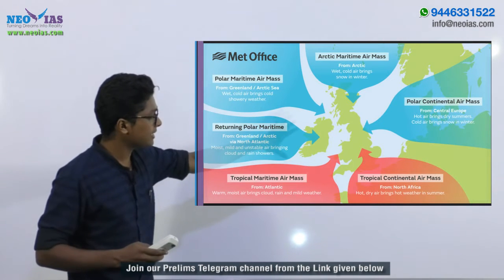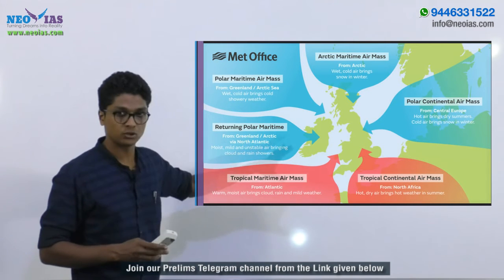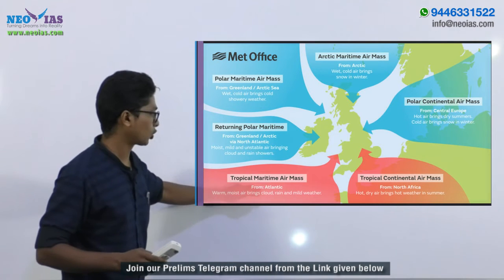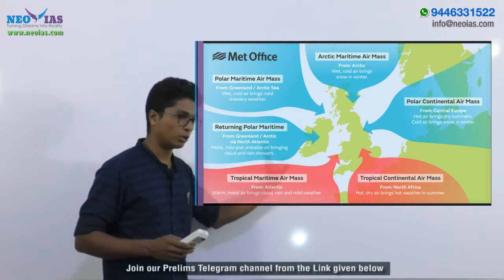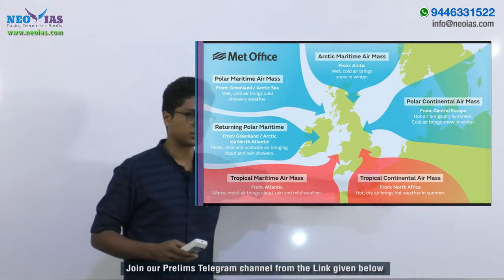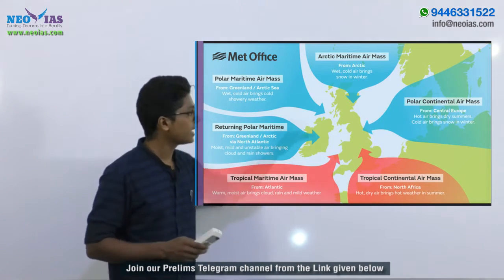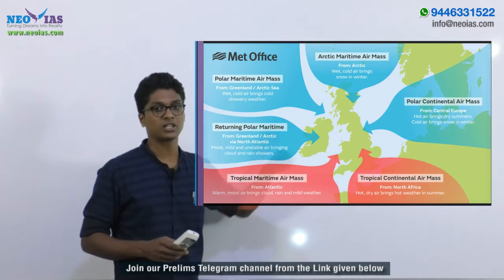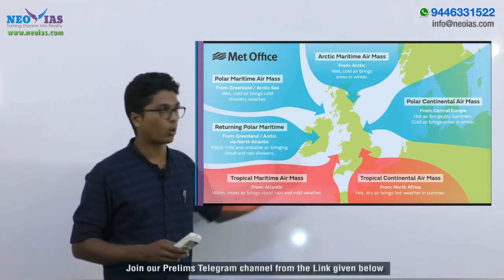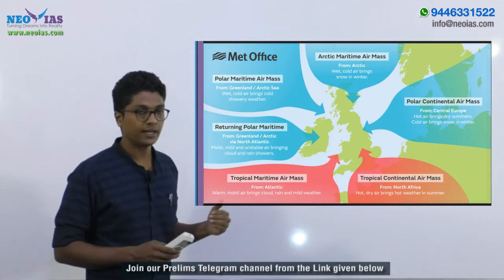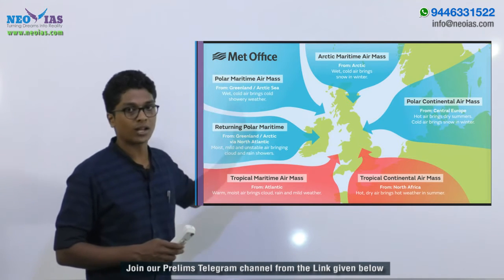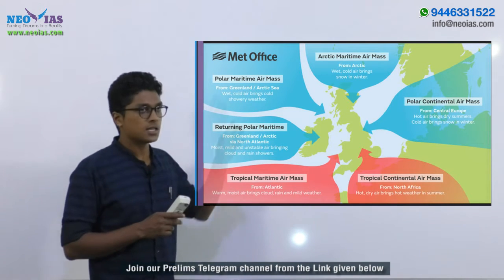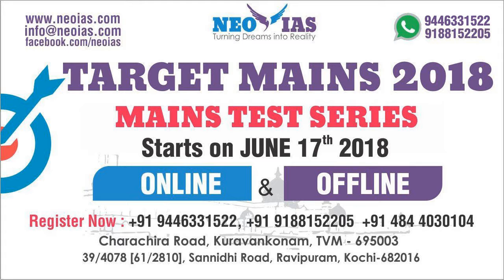Since Britain is lying in a mid-latitude region, it comes under the influence of various kinds of air masses, ranging from tropical maritime air mass coming from the oceans, then tropical continental air masses coming from tropical continental regions, then the polar continental air mass coming from the continental regions of the polar region, which will be more dry and very cold, and the Arctic maritime air mass, coming from the polar oceans, which will have more moisture but will be extremely cold.